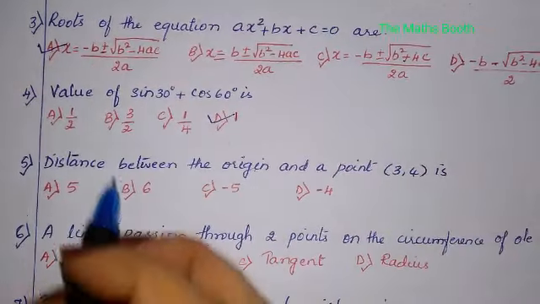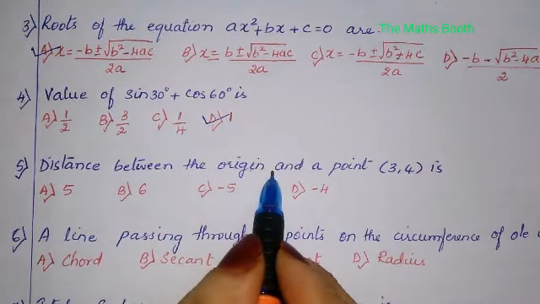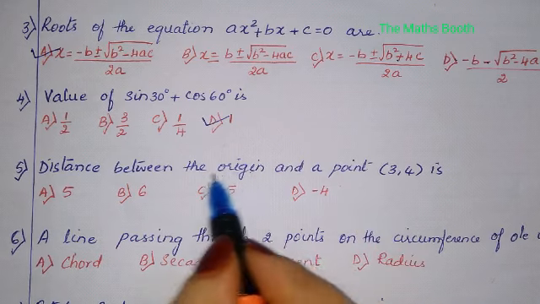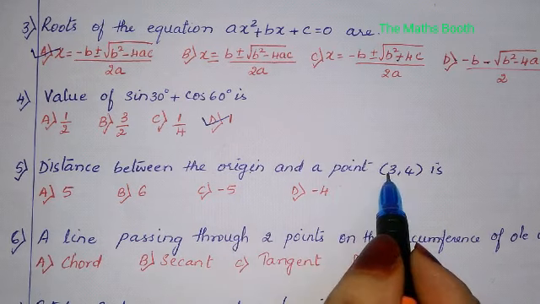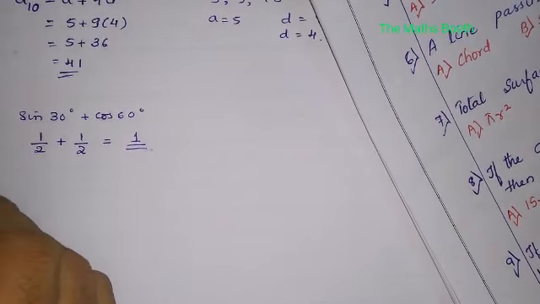Okay. Next question: distance between the origin and the point 3, 4. When you get the origin and a point, what do you have to find?